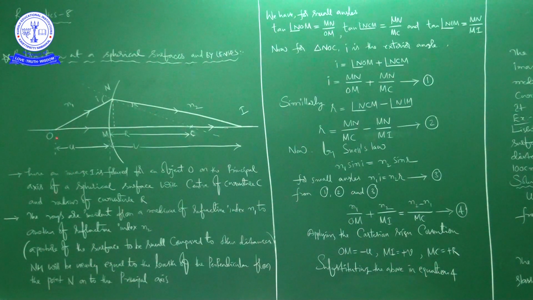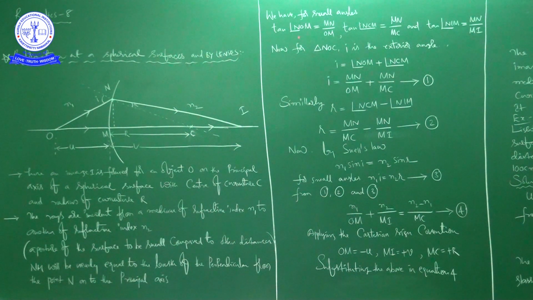Next, we already know what is tan of NOM, that is equal to MN by OM, so that only we are writing here.